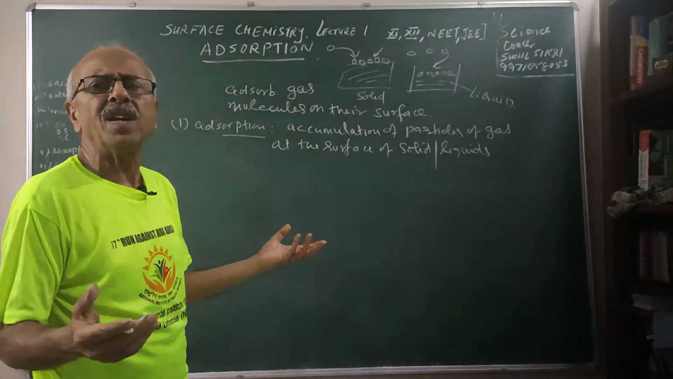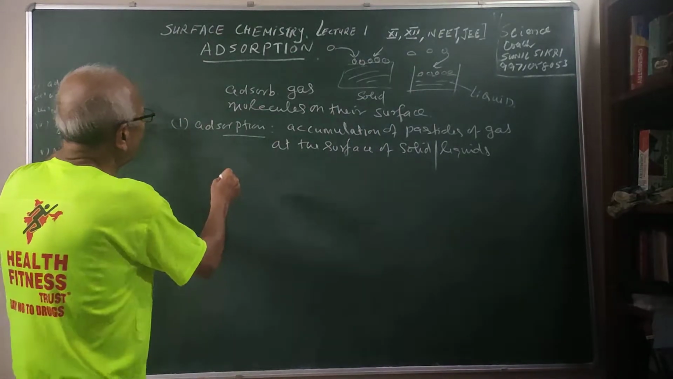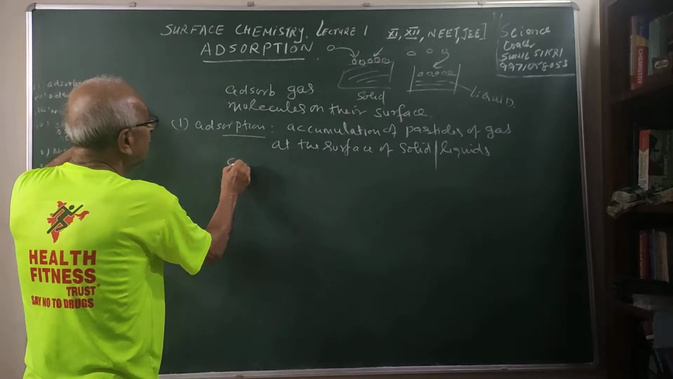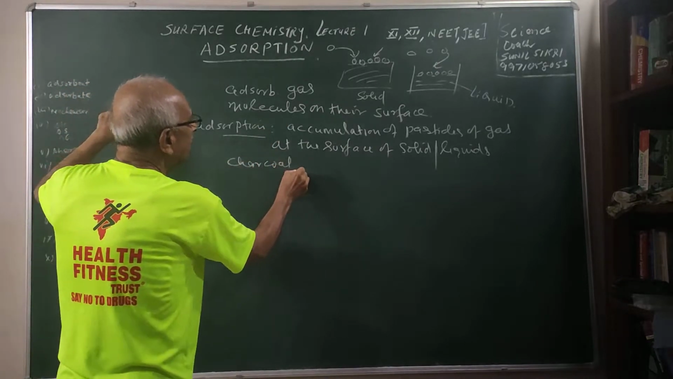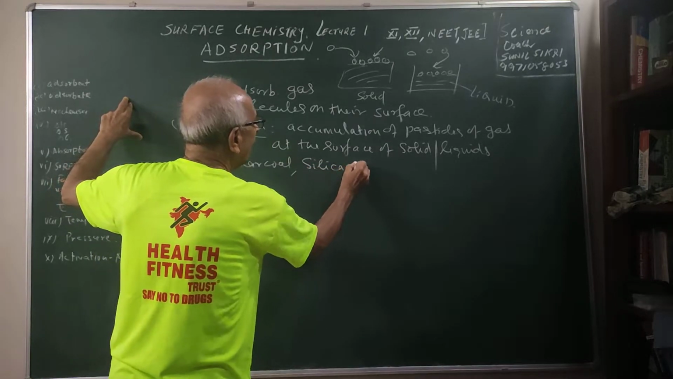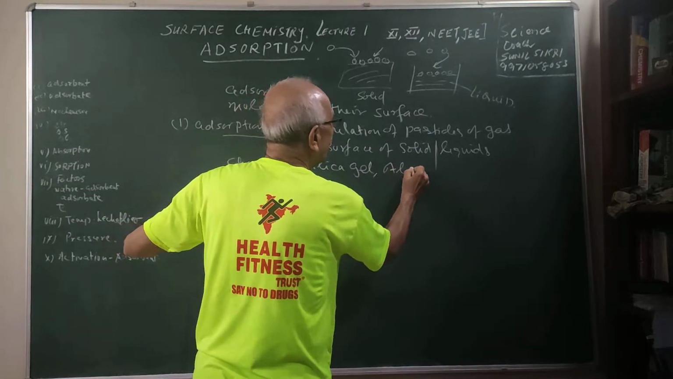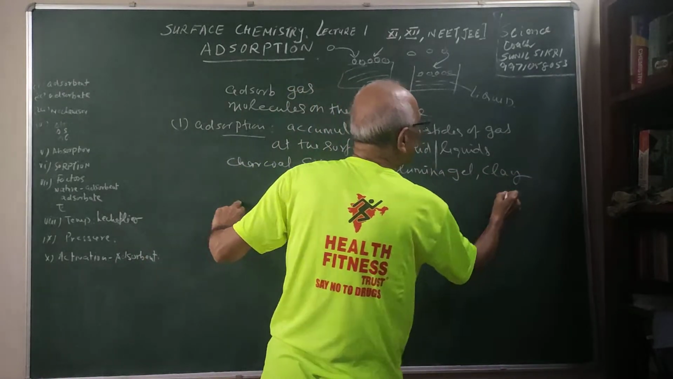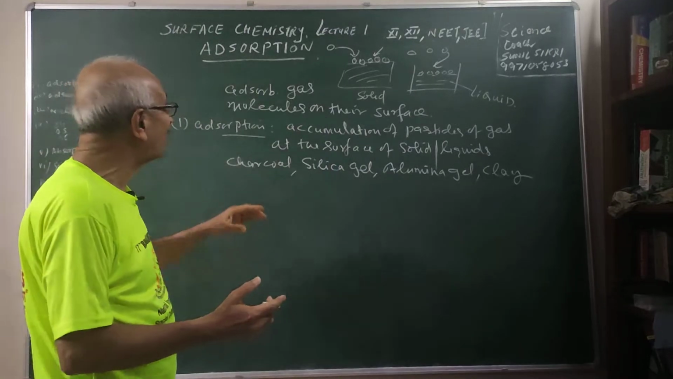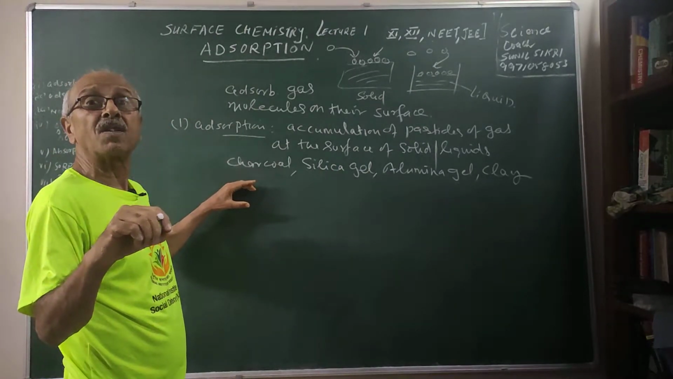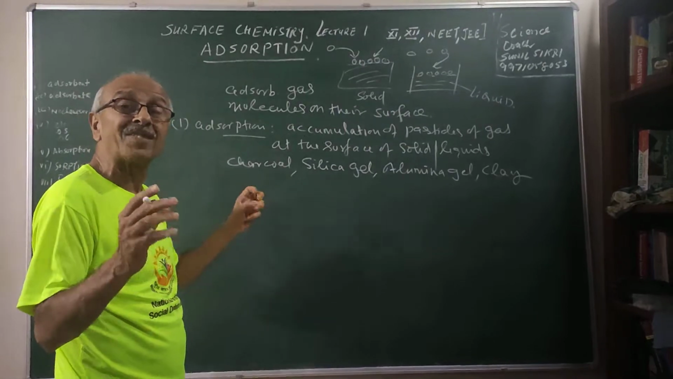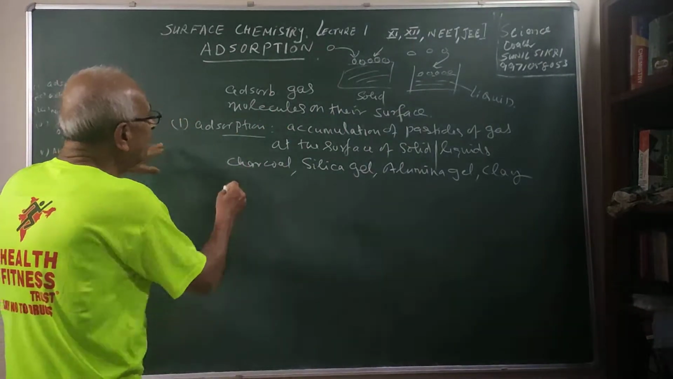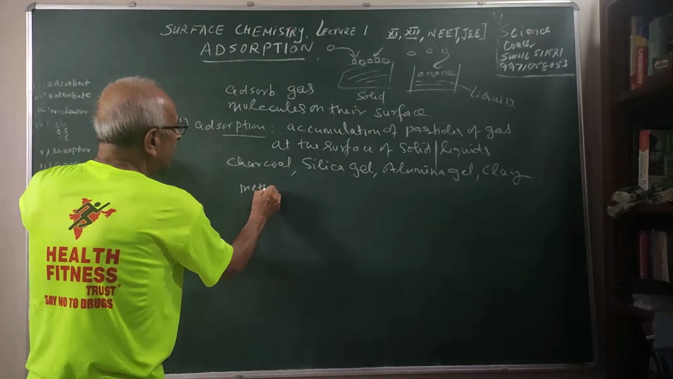There are so many observations which were done. For example, it has been found that certain solids like charcoal, silica gel, alumina gel, clay, these have a strong tendency to absorb the gas particles on their surface. And the reason may be because they have a porous type of structure in which these molecules can be absorbed. What they do, for example, if I take methylene blue.